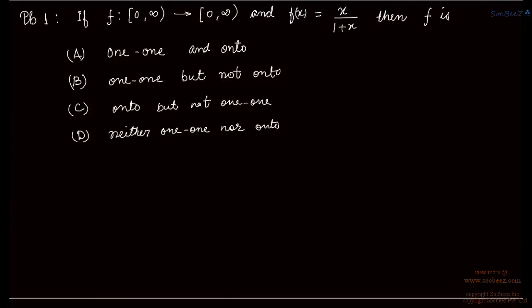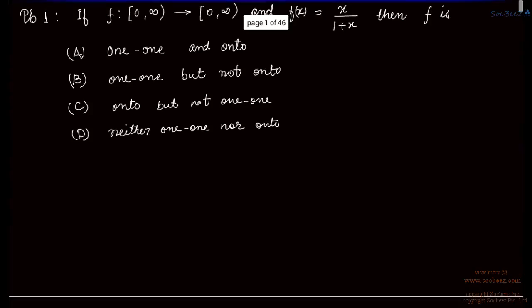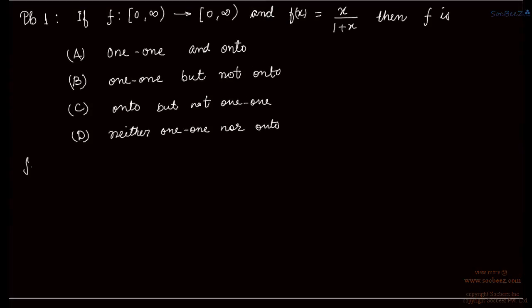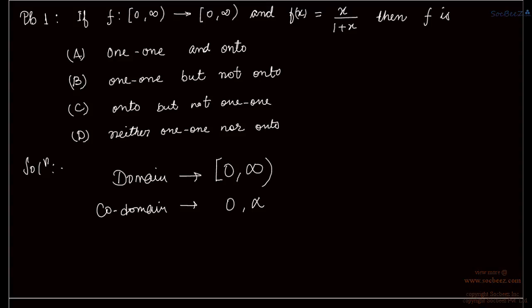So we have our first problem. If f from [0, infinity) to [0, infinity), where 0 is included, and f(x) is equal to x + 1/x, then f is... So we have the domain set as zero to infinity, and 0 is included. And the co-domain set is the same as the domain set, that is from 0 to infinity. Then what is the function f(x)?